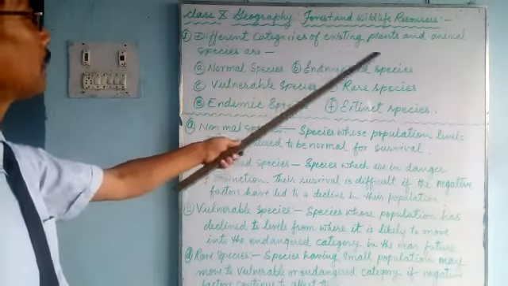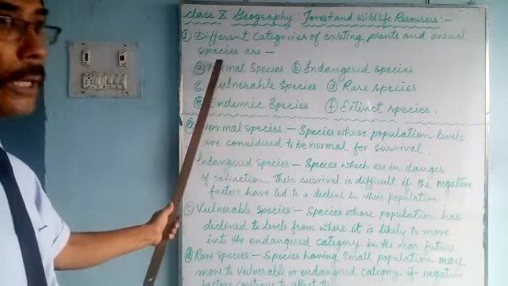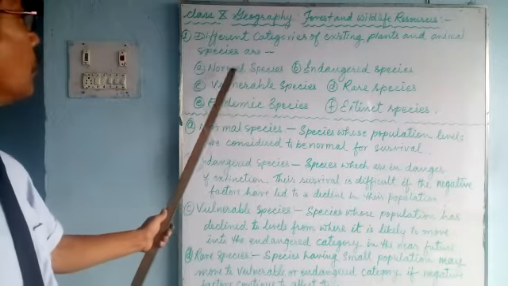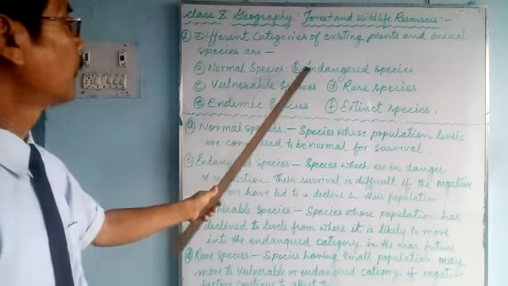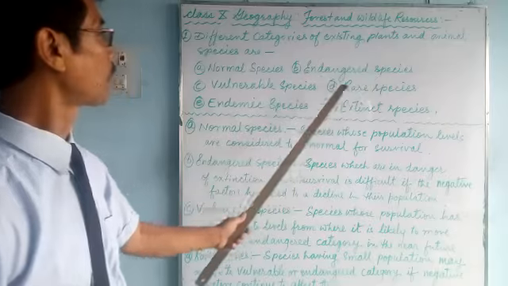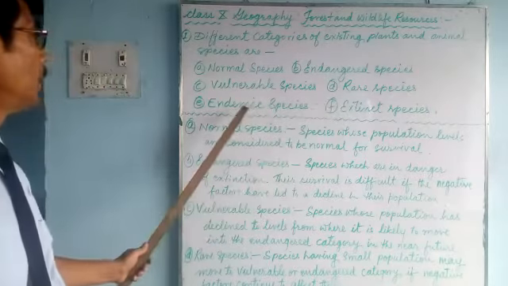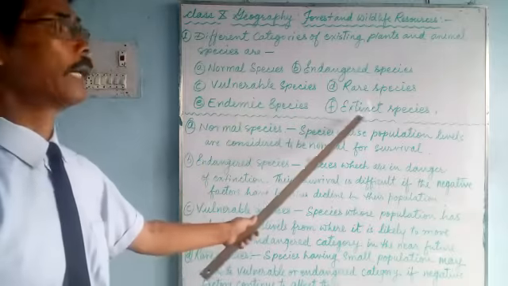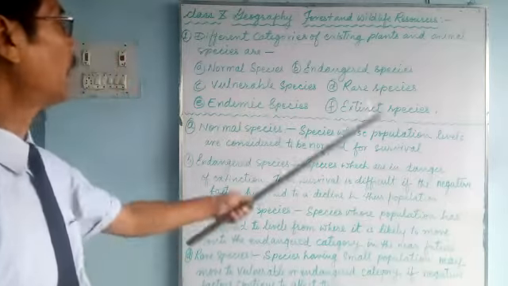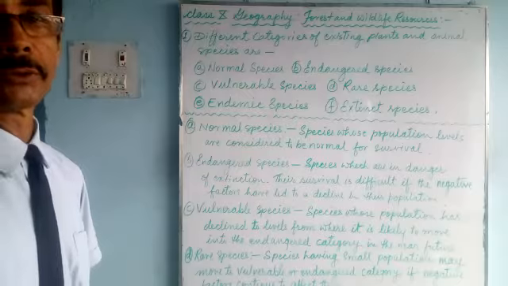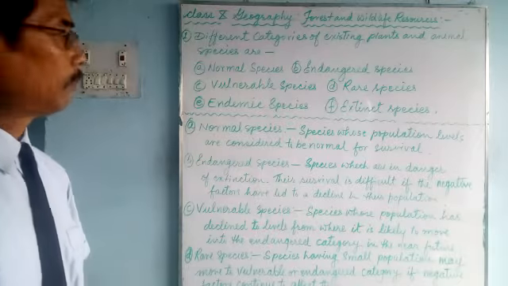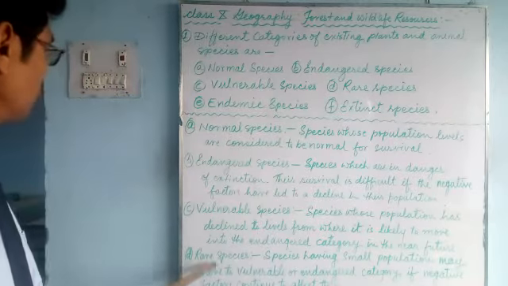Different categories of existing plant and animal species are as follows: normal species, endangered species, vulnerable species, rare species, endemic species, and extinct species. There are altogether 6 groups, 6 categories. We'll talk about one by one. Today we'll do 3, 4.